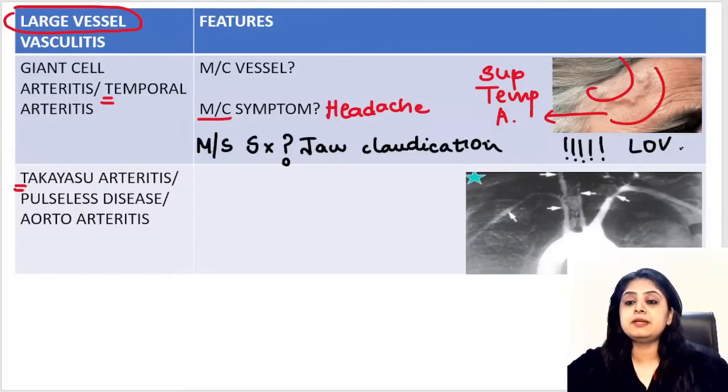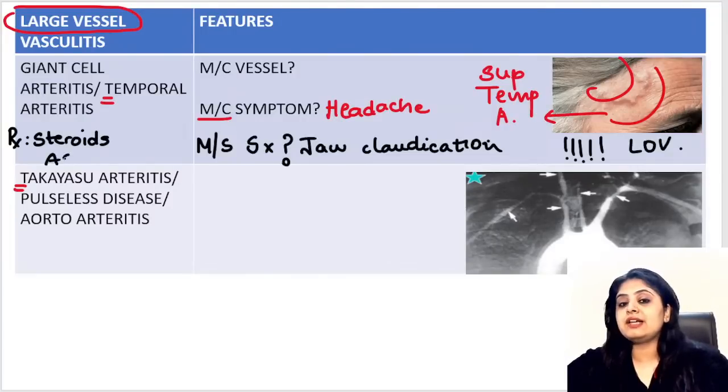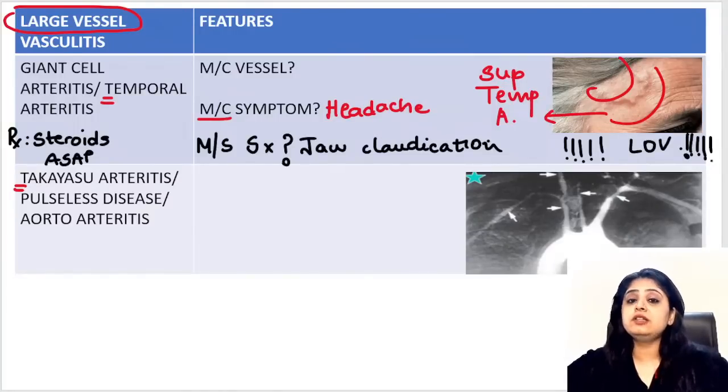That is why, tell me one thing. If you are suspecting a case of giant cell arteritis, do you wait for the pathologist report, or do you start steroids stat? We have to start steroids as soon as possible. Why do I say that? Because we don't want loss of vision. I am very scared of this dangerous thing, so steroids are started stat. So vessel you have done, symptoms you have done. Microscopically I can see giant cells, so of course giant cell granuloma will be seen.